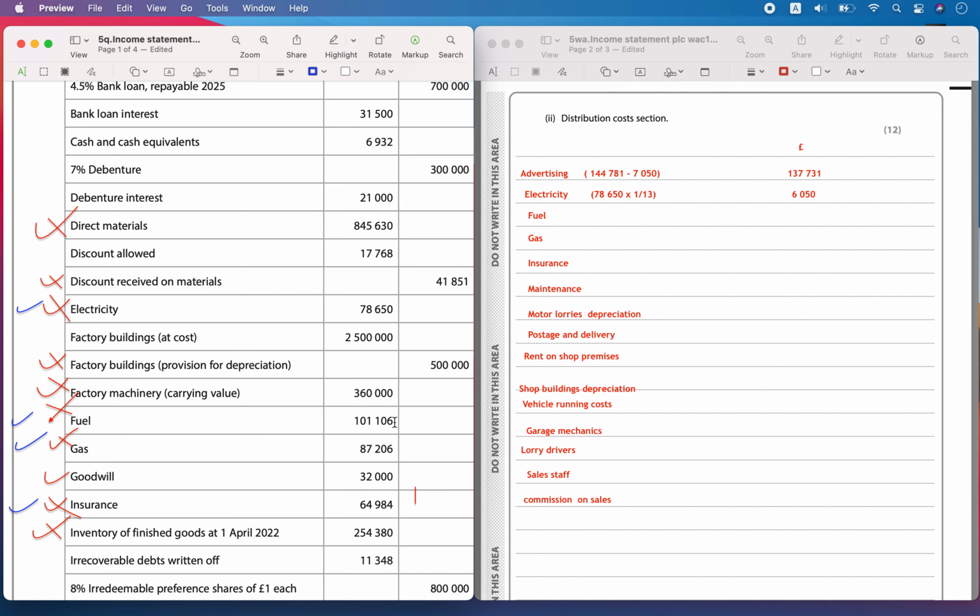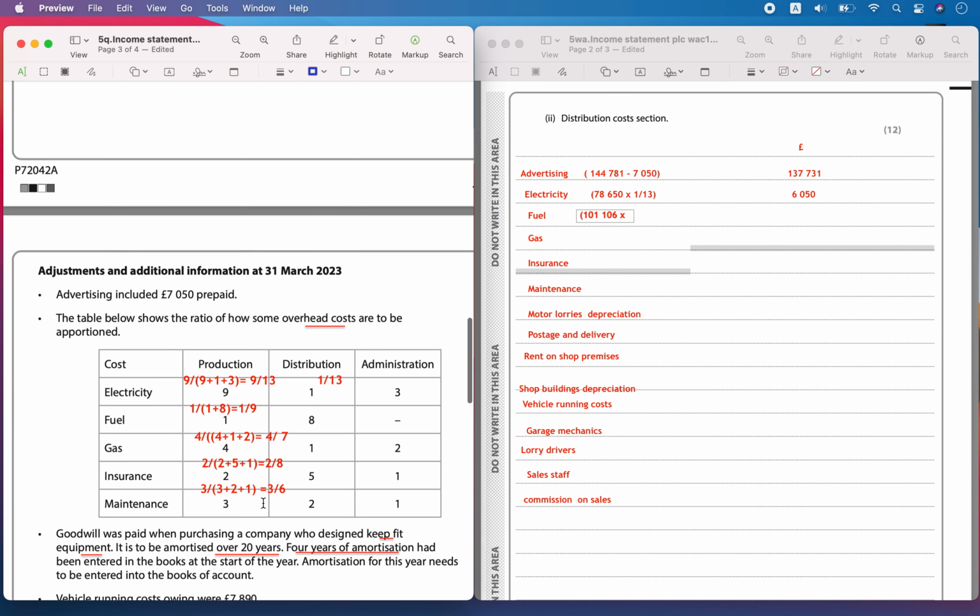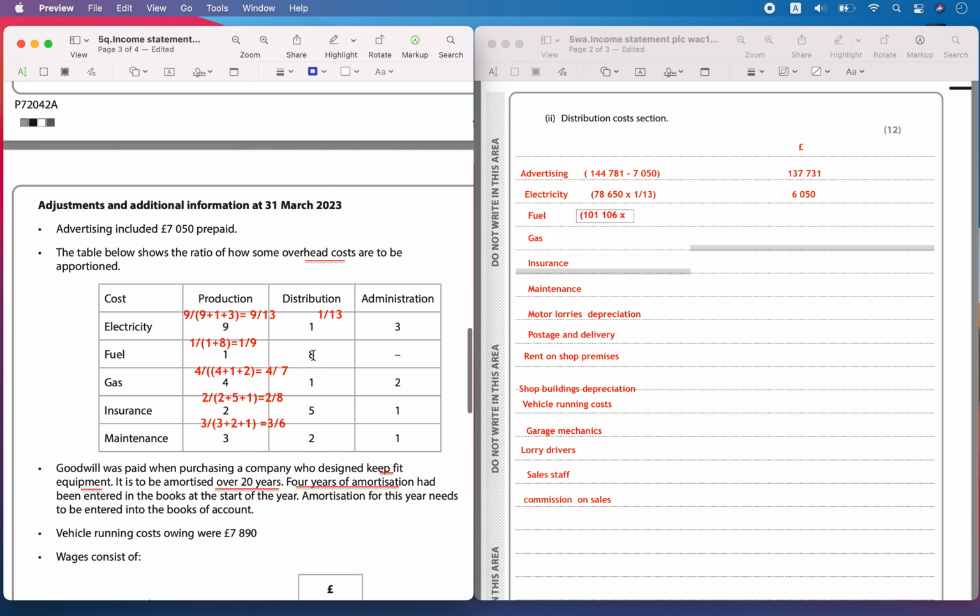Then you have the fuel cost. The fuel total is 101,106. So 101,106 times, okay, what is the ratio that needs to be included? This is 8 out of 9 cost. We have to include 8 divided by 9 cost. So let's write it here, 8 out of 9.